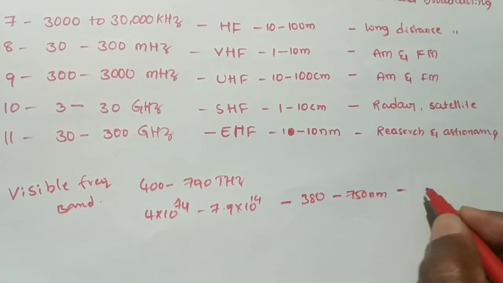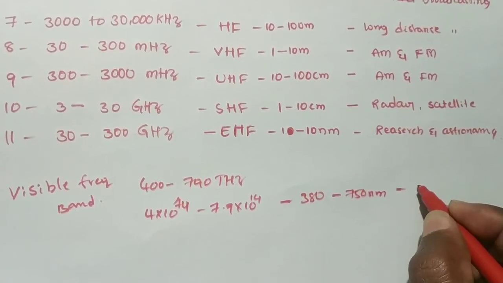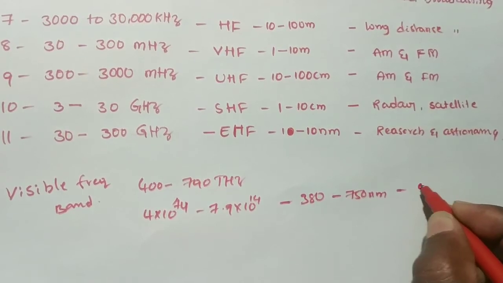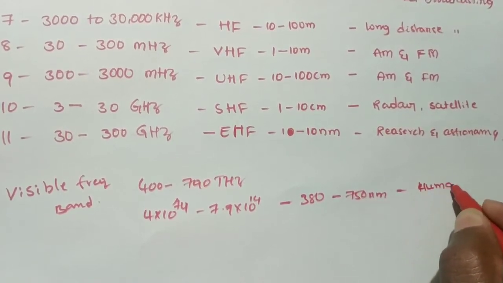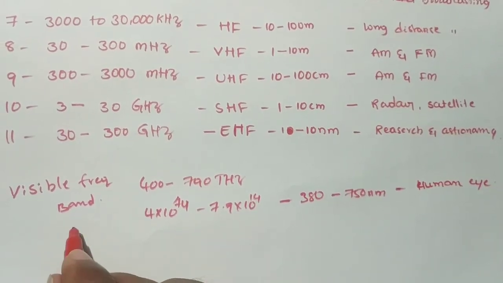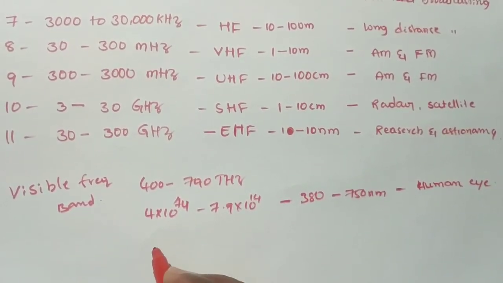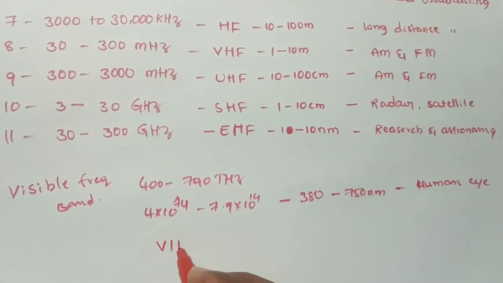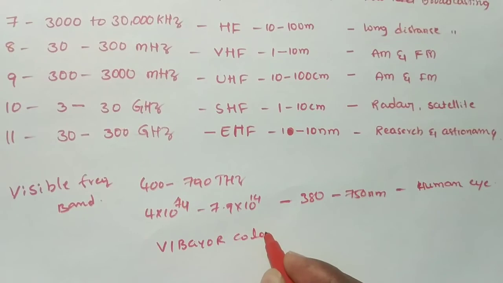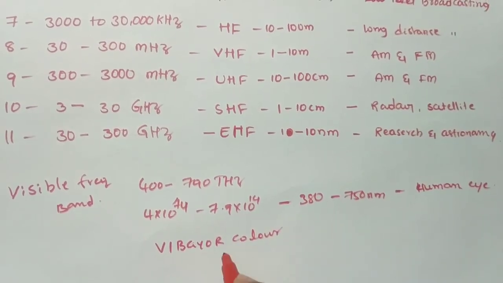It makes the different colors visible. The application is the human eye. By this visible frequency band, we can observe the VIBGYOR colors with the human eye.